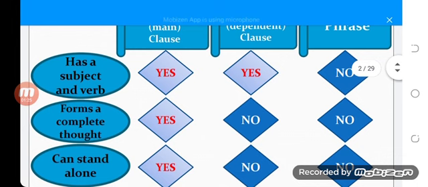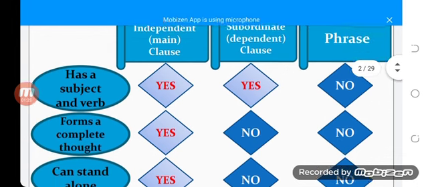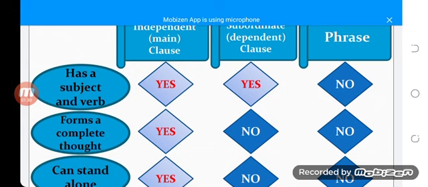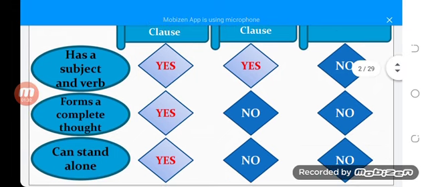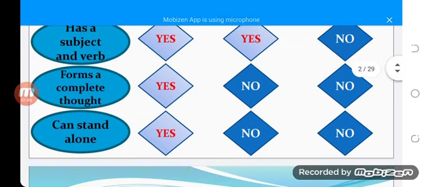I'm repeating my lecture about the main difference between the clause and phrase, and that is: a clause always has a subject and verb, and the phrase lacks it. A phrase does not have a subject and verb, and a clause forms a complete thought, but a phrase does not form a complete thought. A clause can stand alone, but a phrase cannot stand alone.